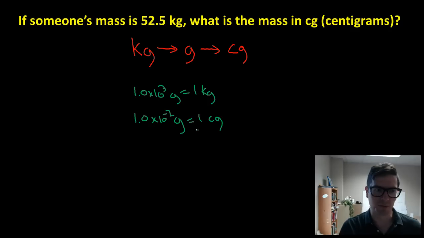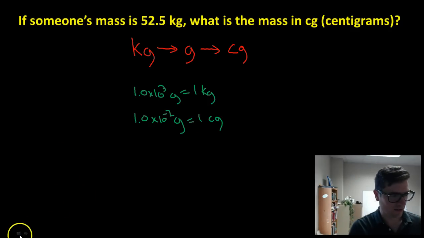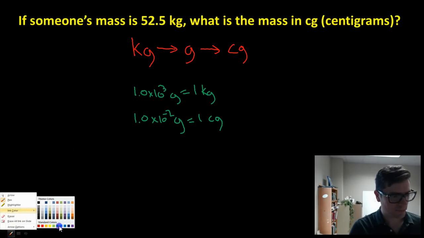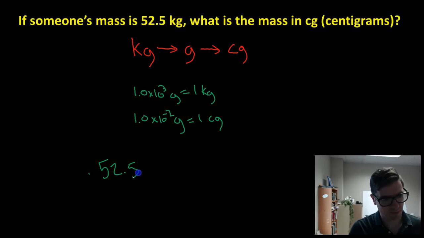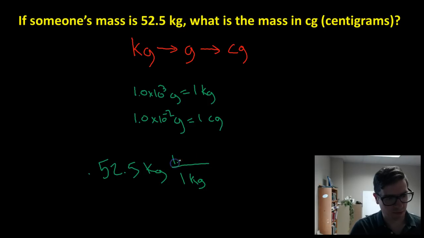All right, so these are the relationships we're going to use to make our conversion factors to get to the end of the problem here. Let's stick with green. We're starting at 52.5 kilograms. Now we want our kilograms to cancel out, so we put that on the bottom, 1 kilogram, and 1.0 times 10 to the 3 grams. Again, this is from your table, so this is 1,000 grams in 1 kilogram.